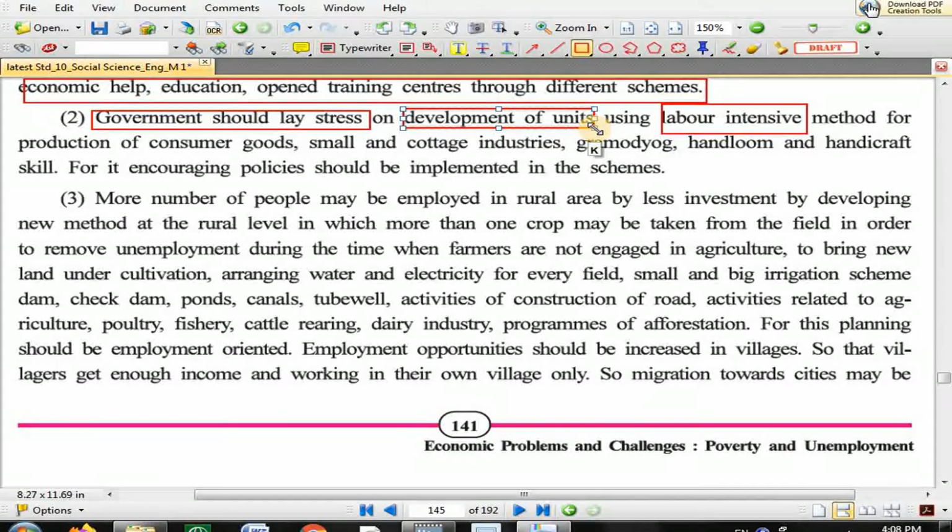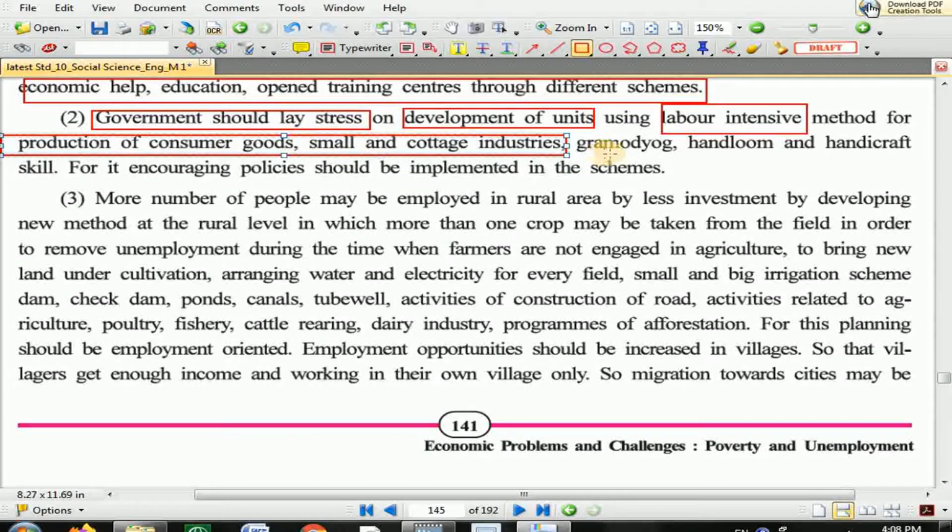industry for the production of consumer goods, small and cottage industry. Okay, so these are the areas where more manpower is required compared to machine. Then it mentioned one word over here, Gramodaya, which we already discussed.